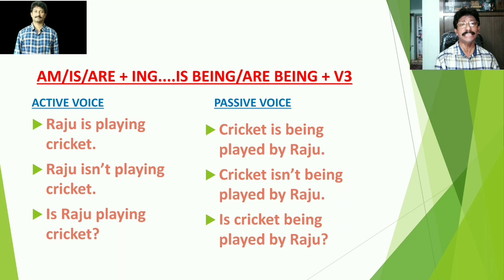Then the third sentence is for you. Is Raju playing cricket? Since this statement ends with a question mark and starts with an auxiliary verb, obviously it's a question. Then how do we change this question? In this manner, is remains the same in its appropriate position and then it is followed by the new subject, cricket, and then we need to bring being here, and then being is followed by the third form of the verb, played, which is followed by the preposition by, and it is finally followed by the object Raju. So, is cricket being played by Raju? In this manner, we can change present progressive forms into their passive forms.